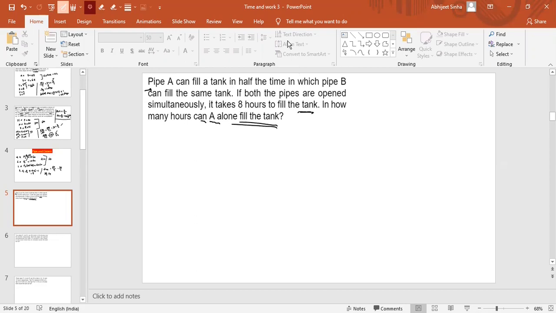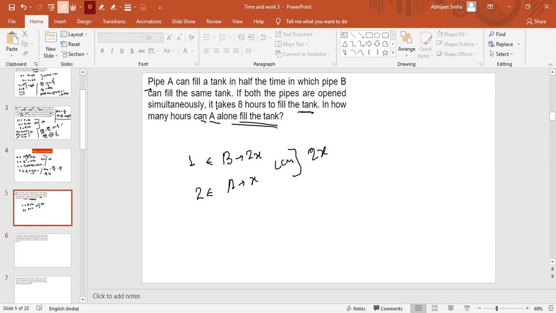Just answer me, guys. So pipe A can fill a tank in half the time in which pipe B can fill. So let us say B can fill the tank in 2x time. So A will take x time. And the LCM, if you take, this is nothing but 2 times x, which means the efficiency here is 1 and here the efficiency is 2. It says if both the pipes are opened simultaneously, everyone should answer from where you are trying. And if you are not trying, write in the comment that you are not trying.